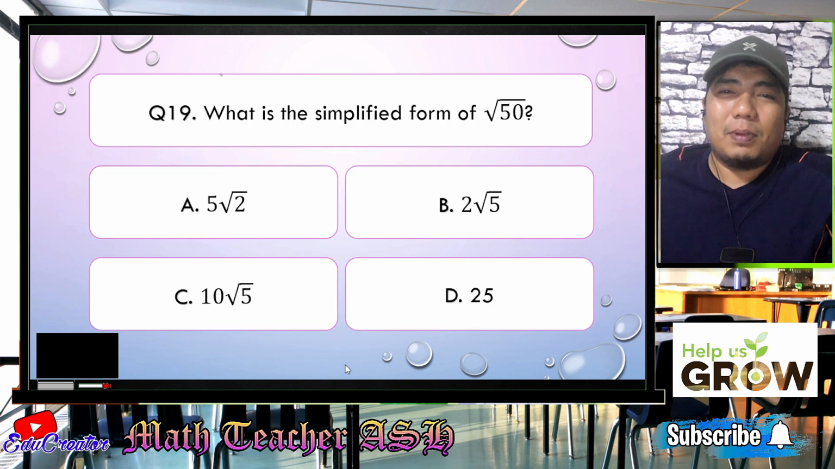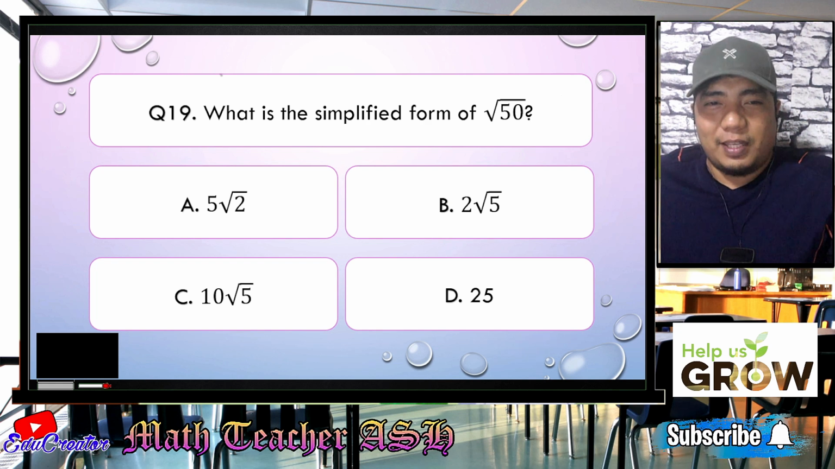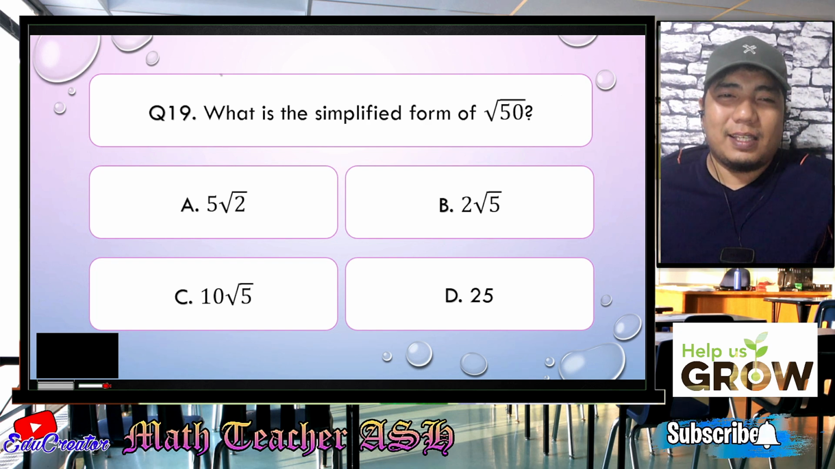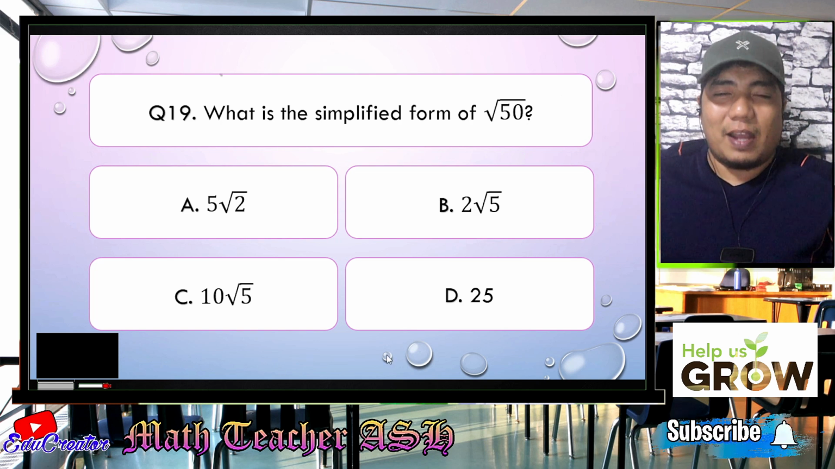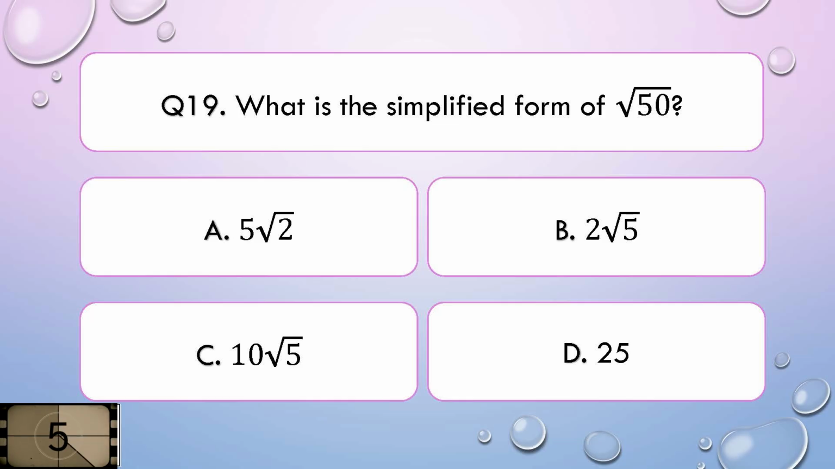What is the simplified form of the square root of 50? Is it A, 5 square root of 2, B, 2 square root of 5, C, 10 square root of 5, or letter D, 25? I'll give you 5 seconds to think about your answer.